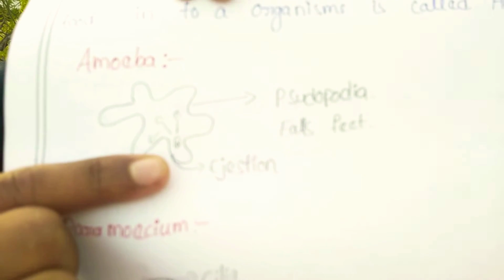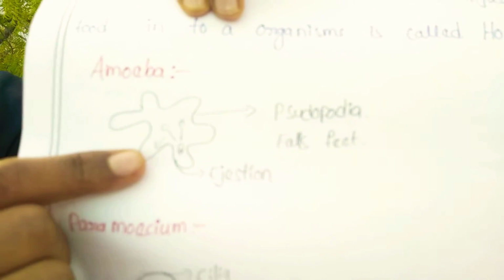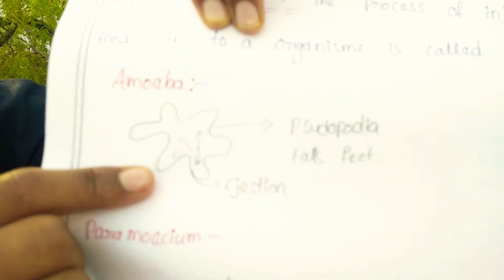The projections present on the amoeba are known as false feet, which is nothing but pseudopodia. By the process of pseudopodia, the amoeba will take food grains by ingestion. Ingestion means attracting. By that only the amoeba will get food.